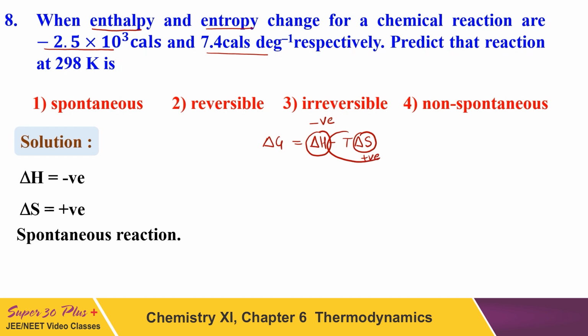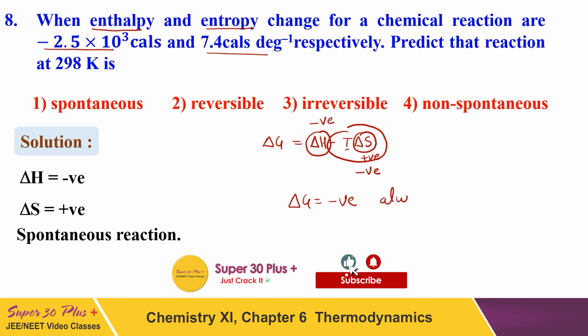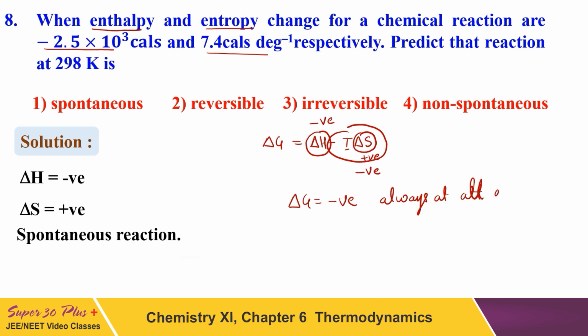Because T is always positive, this entire value will be negative, and in this case delta G will be negative. Under what conditions? Always, at all given temperatures.